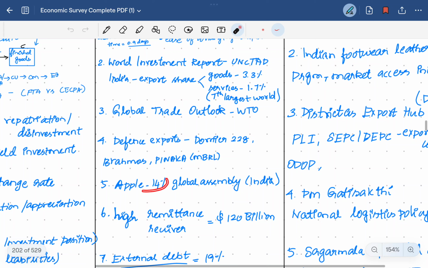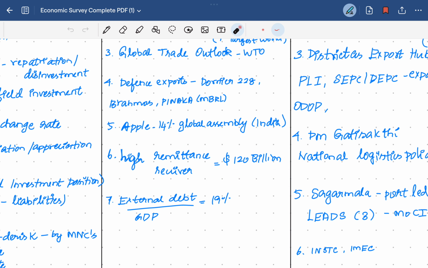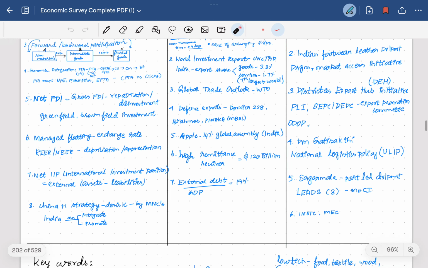Then Apple, the mobile phone manufacturing company, is producing and assembling around 14% of its global production in India. India is the highest remittance receiver, at around $120 billion. External debt to GDP ratio, we are maintaining around 19%.